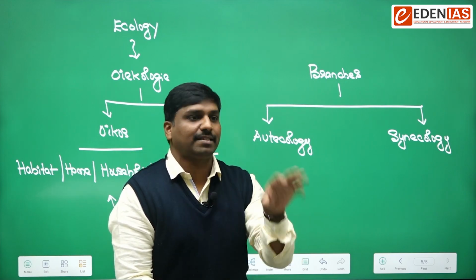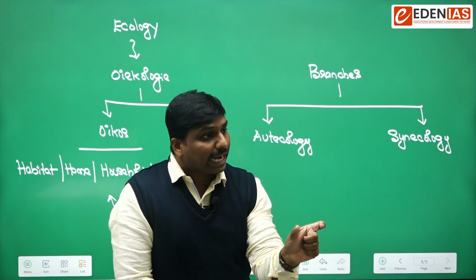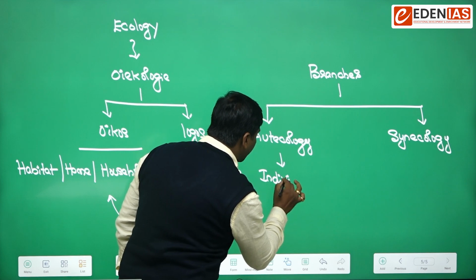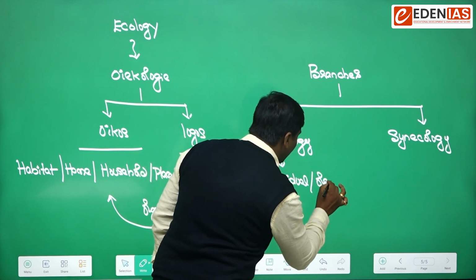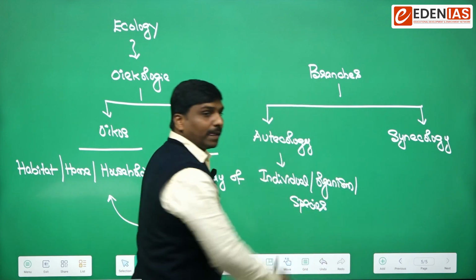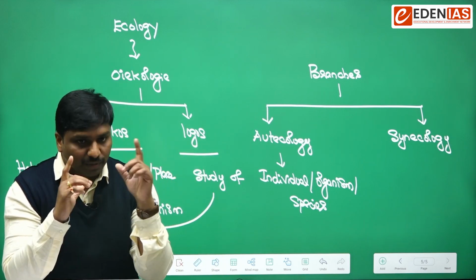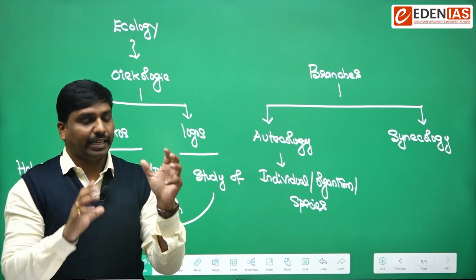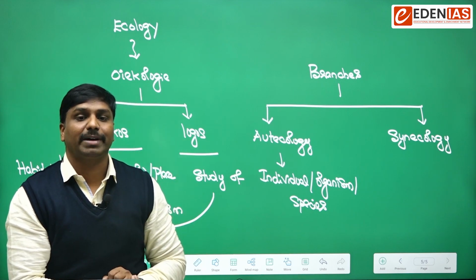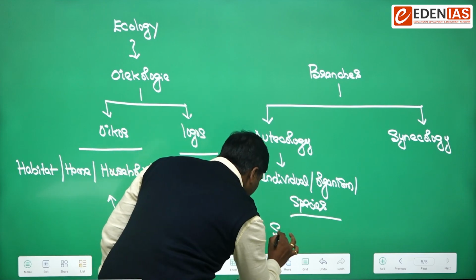Now remember, autecology means a systematic study of a particular individual or a particular species in an ecosystem. When you systematically study a particular organism or individual, or a particular species, like tiger species, or elephant species, or leopard species, or a particular flower, like in a garden there can be various flowers, if you study various information about a particular flower, then that would be the subject matter of autecology. So autecology is also known as species ecology.